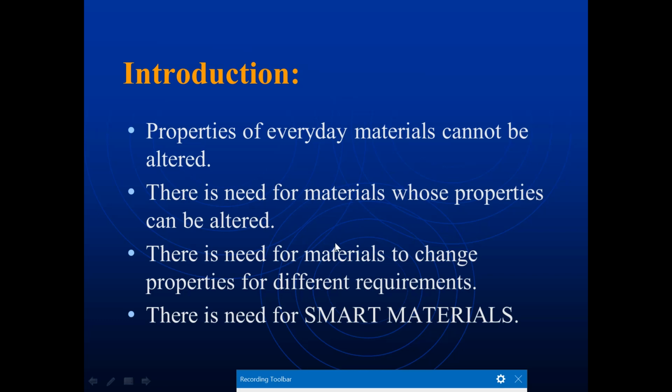So, introduction: the properties of everyday materials cannot be altered. There is a need for materials whose properties can be altered. Some of the materials can alter their properties, so we are going to identify that type of materials and call them smart materials. There is a need for materials to change their properties for different requirements. Depending on the requirement, the material has to change its structure or its property. So that type of material we call smart materials.